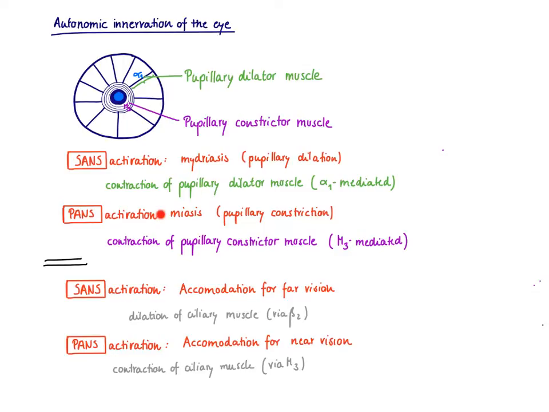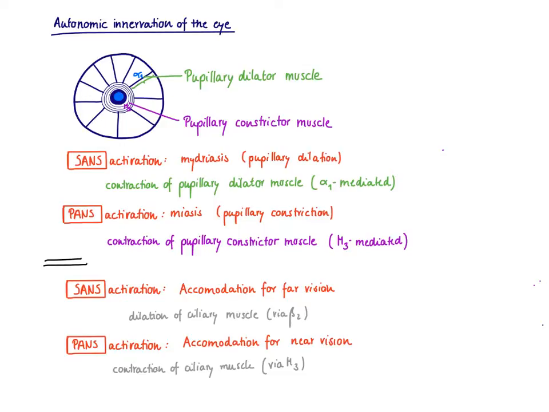The fancy term is miosis. Why does it make sense? Well, if you are resting and digesting and comfortable, we don't need to collect extra light. We just turn on our night lamp if we need to read. So how is miosis mediated? Well, we're going to have the contraction of this circular muscle here. So we're going to find a lot of M3 receptors on the circular muscle. And when this muscle contracts, we're going to have pupillary constriction.